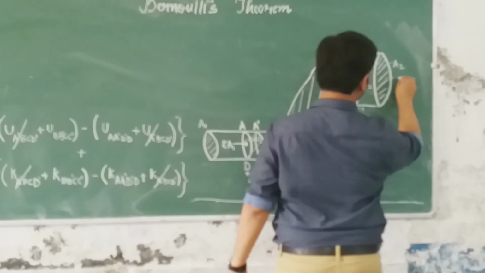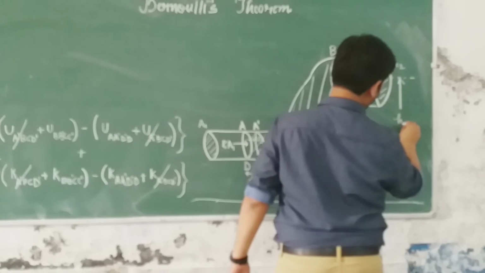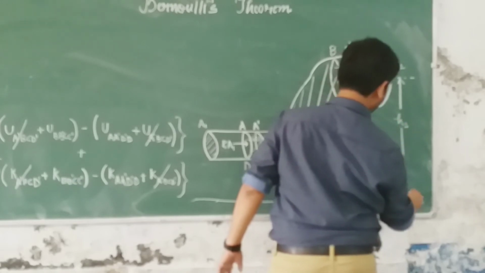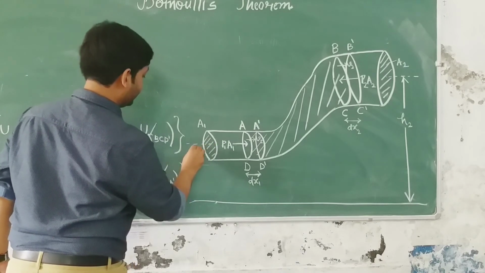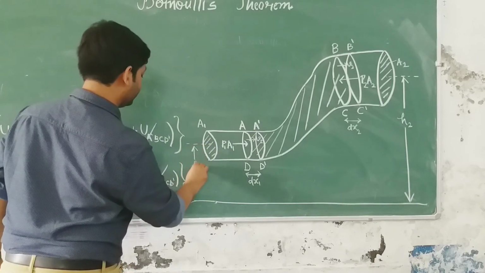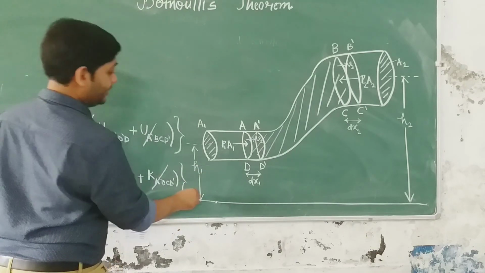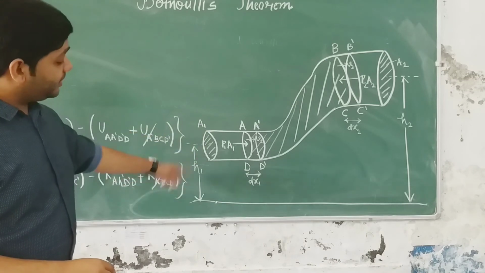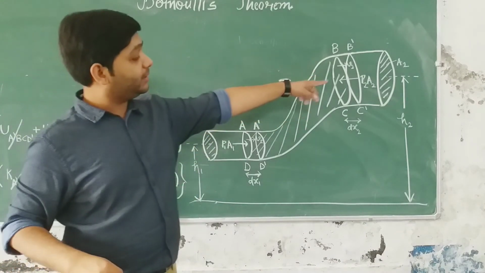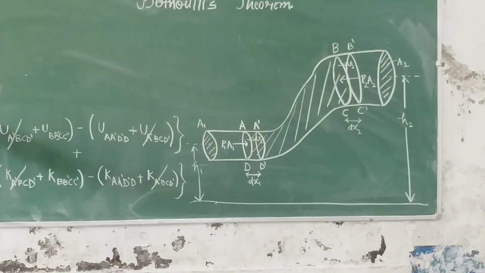The height of it from the reference line is h2, and similarly of this end is, let's say, h1. This is the reference line, and the height of the center of this cross section is h1 and the height of the center of that cross section is h2. Fine. So now let us write what we are left with.